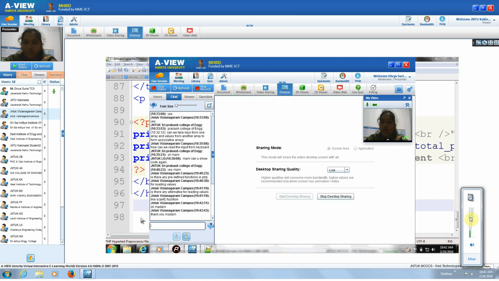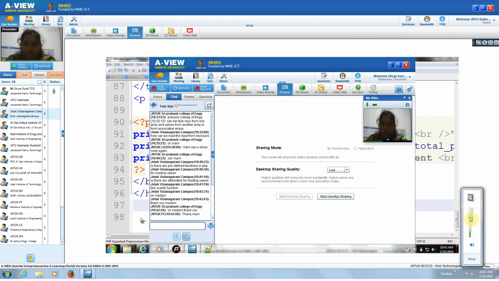Okay. So before we end this session, I just want to say the process once again. Just install WAMP or XAMPP. Then in the root folder, you place the code, and using the browser you just run that file. Simple.